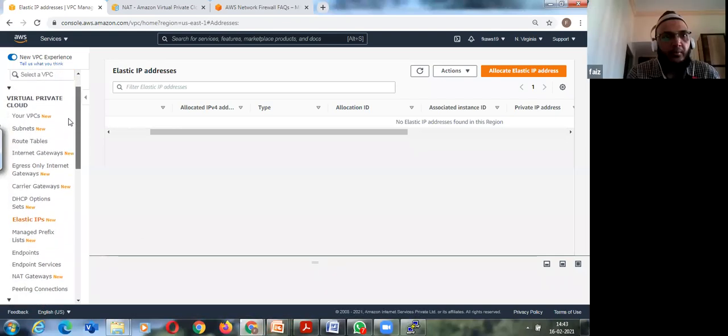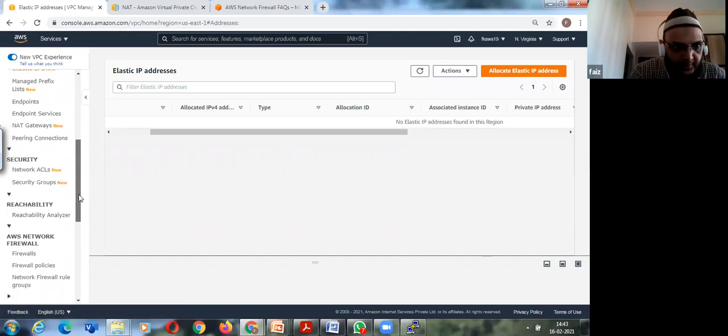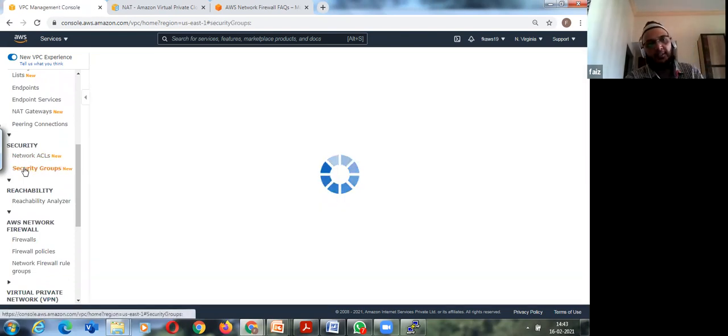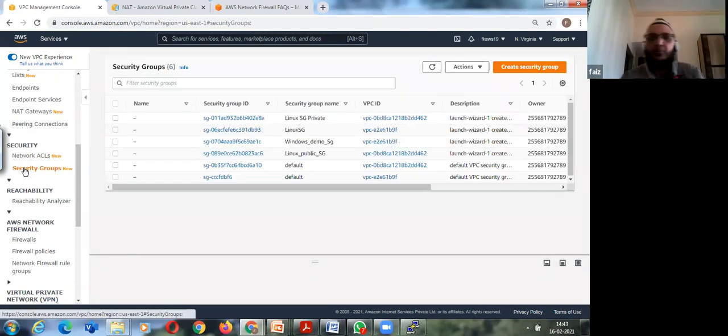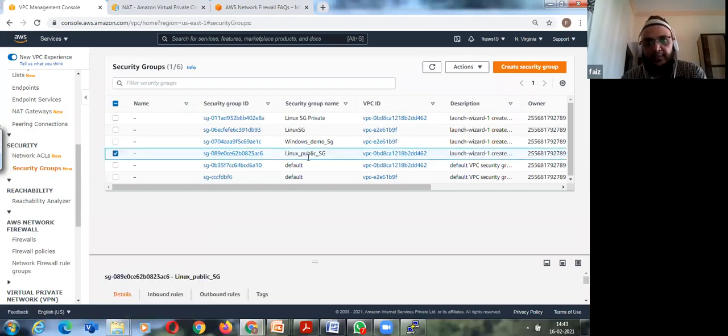So now we know about VPC, we know about subnets, we know about route tables. There is one more. Now let's see what is security groups. We have already created lots of security groups, like we did yesterday. We created a public Linux public security group.